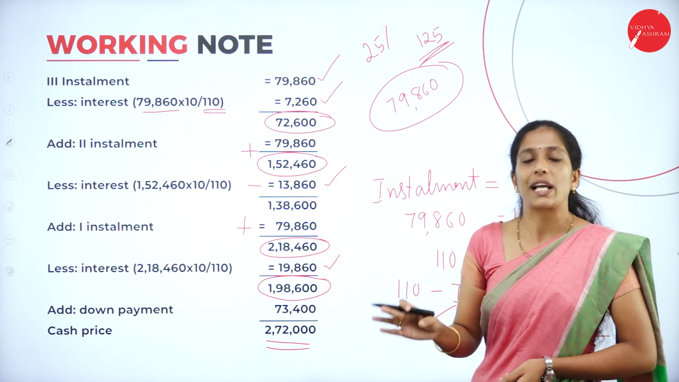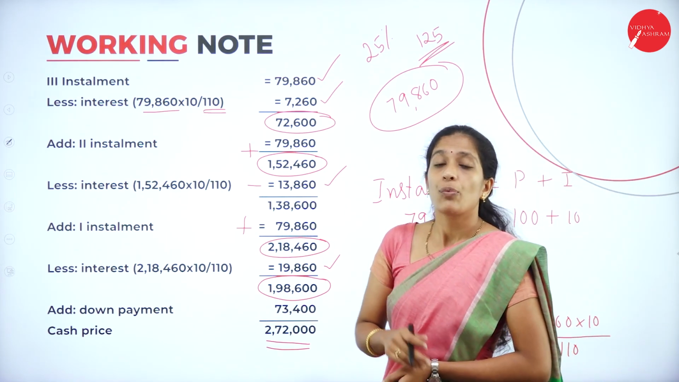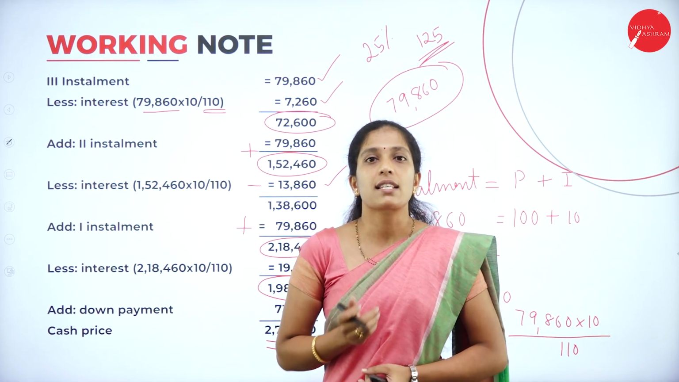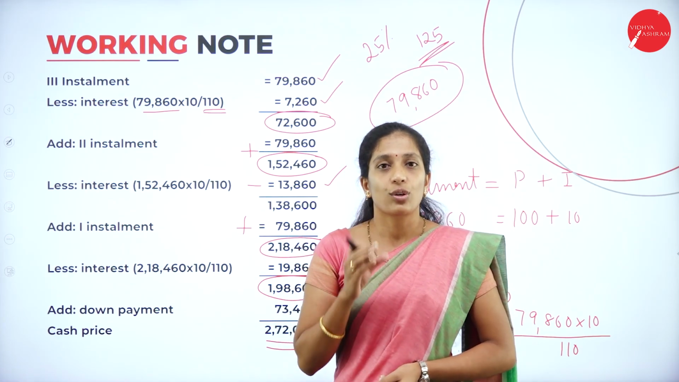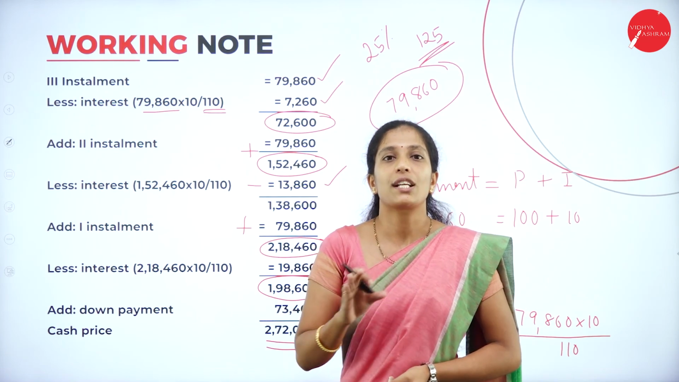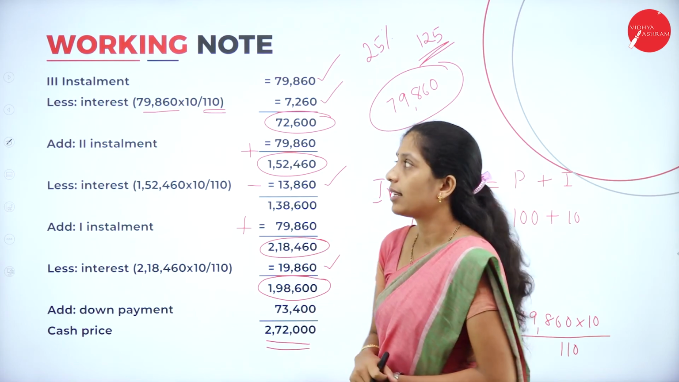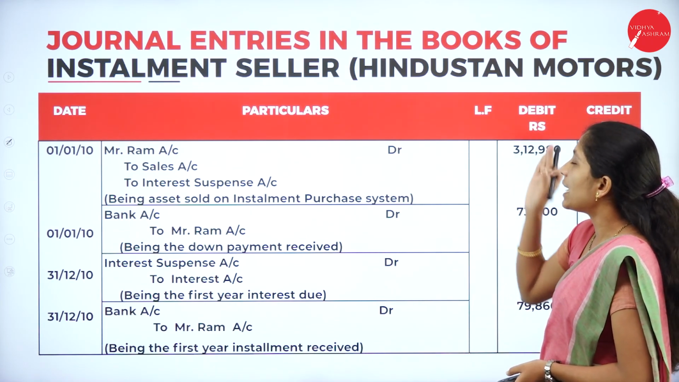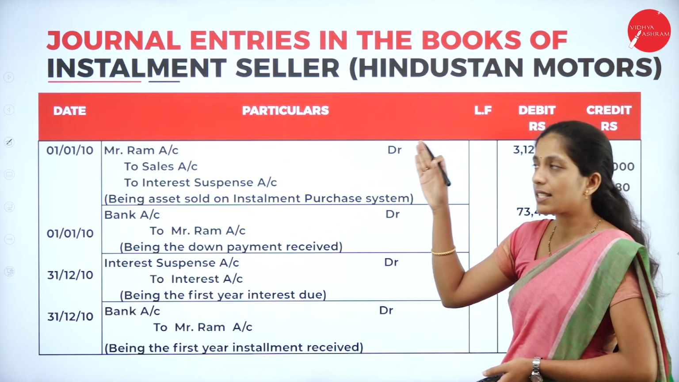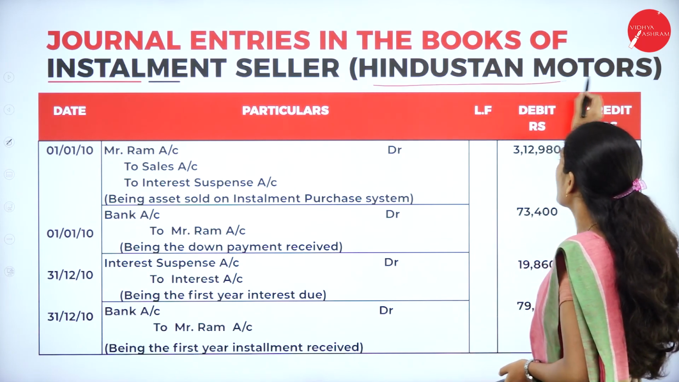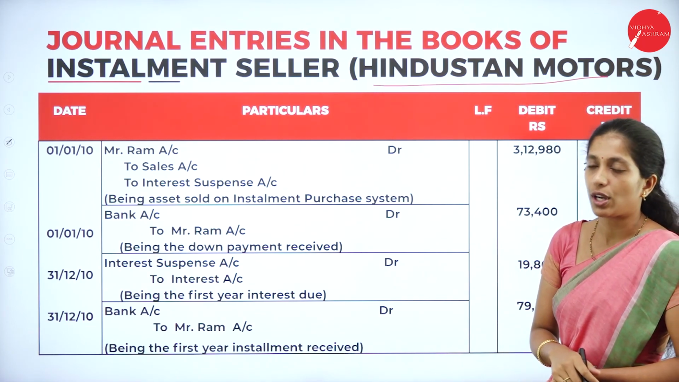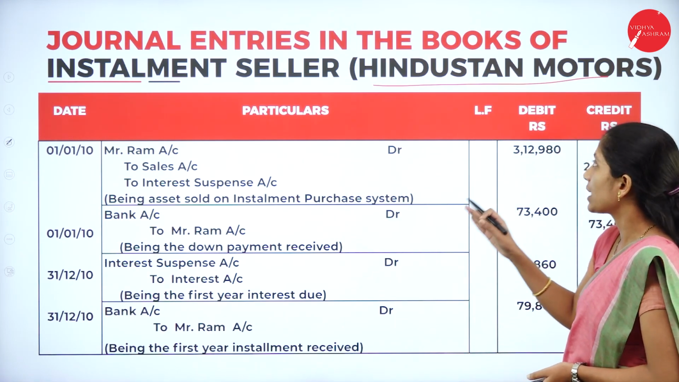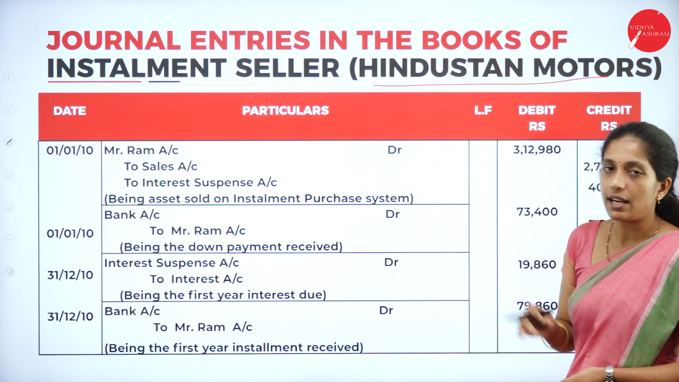Now we don't need to calculate the depreciation because we are going to prepare journal entries in the books of the installment seller, since he has already sold the asset. The asset is not with him, so no need to calculate depreciation. Now we shall directly go through the journal entries. Write the heading: journal entries in the books of installment seller. In this question, the installment seller is Hindustan Motors. As usual, the format remains the same: date, particulars, ledger folio, debit and credit.